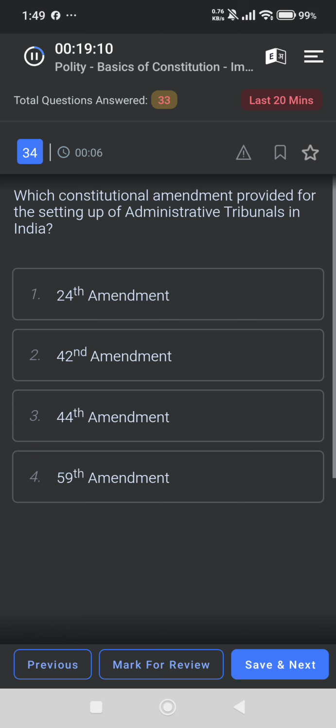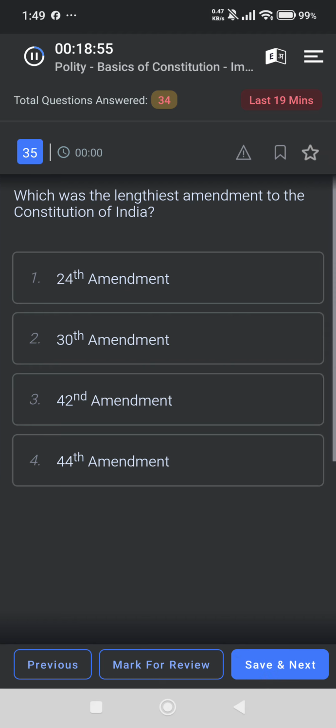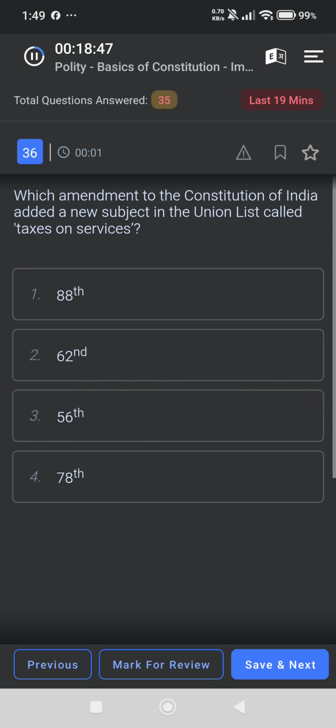Which constitutional amendment provided for the setting up of administrative tribunals in India? 42nd. Which was the lengthiest amendment to the Constitution of India? 42nd. Which amendment added a new subject in the Union list, taxes on services?